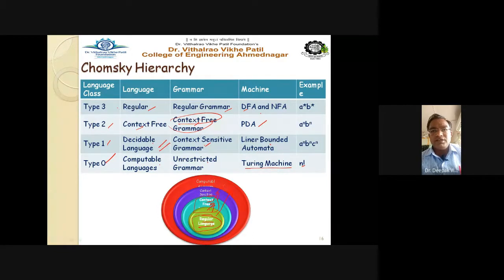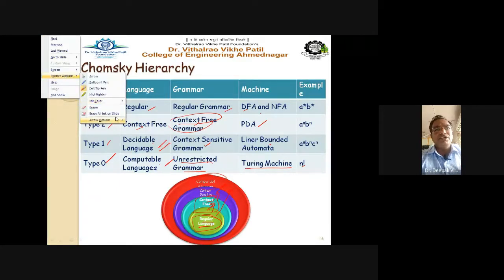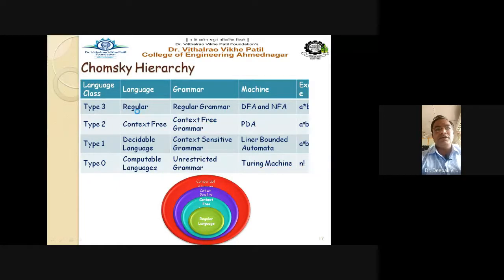And finally, in the outermost circle, we have the computable languages, and it is given by unrestricted grammars, means there is no restriction on your right hand side and the left hand side. You can have any combination of terminal and non-terminal on the RHS as well as on the LHS also, right? So remember this. Okay, let us see each type one by one in detail.